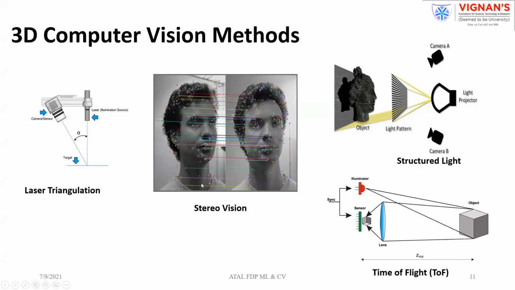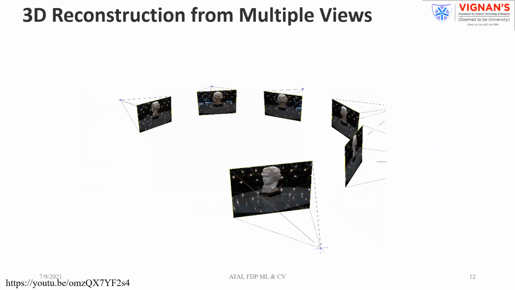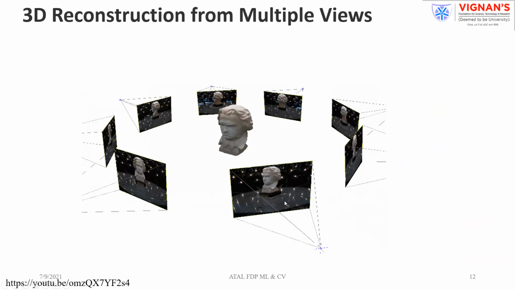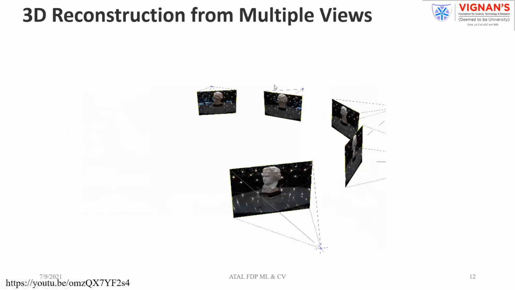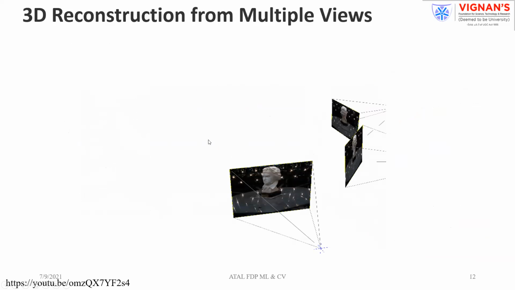So these are the various physics-based techniques available right now in the reconstruction of 3D objects. These are what we call conventional techniques. This is our stereo vision. If you see multiple views, you are reconstructing the 3D objects from the multiple views.